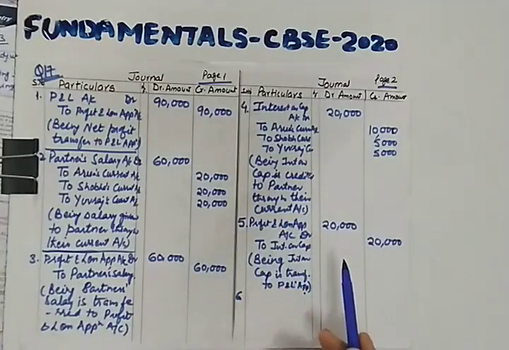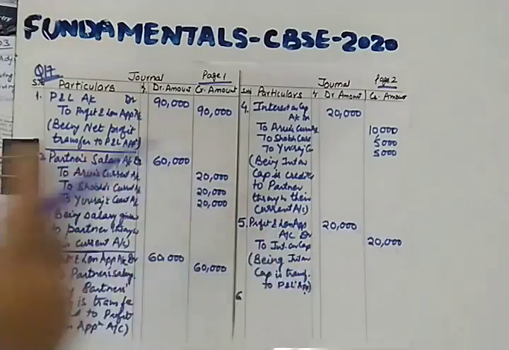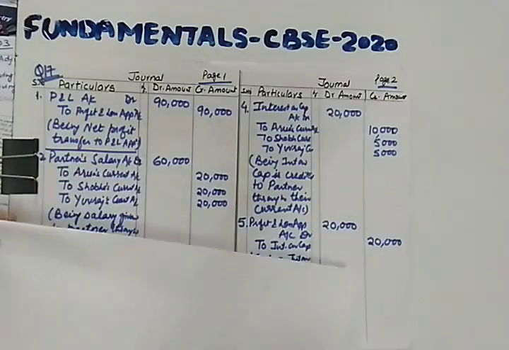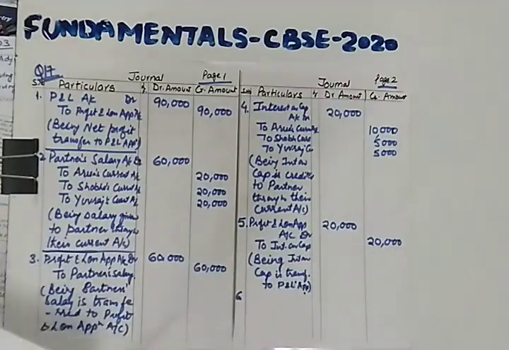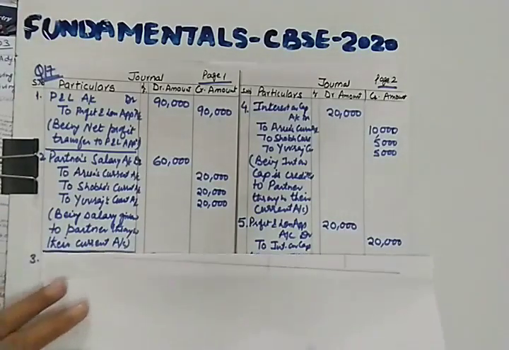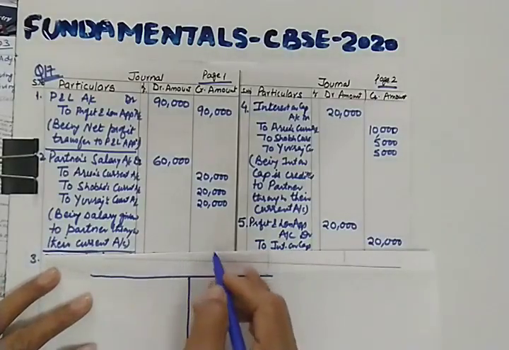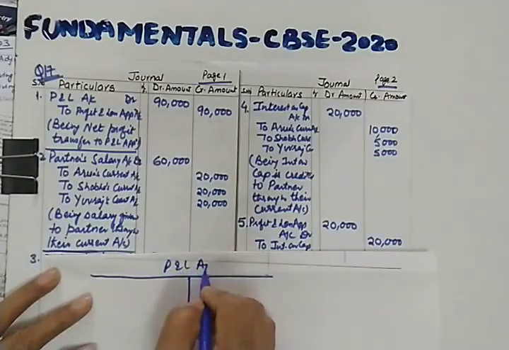How to conclude the result? You will calculate the balance of partners' capital profit and loss appropriation account. So let us calculate the balance of profit and loss appropriation. For that, in rough, you need to prepare profit and loss appropriation account.